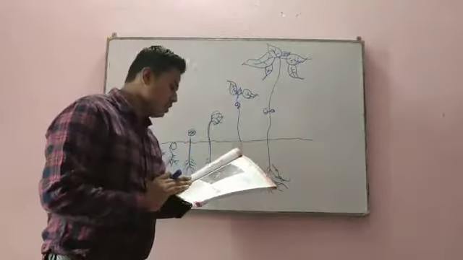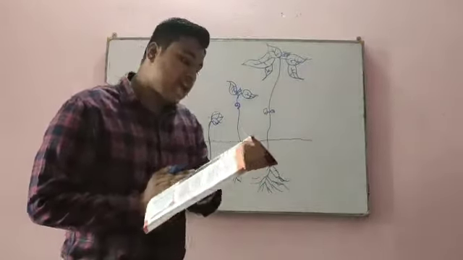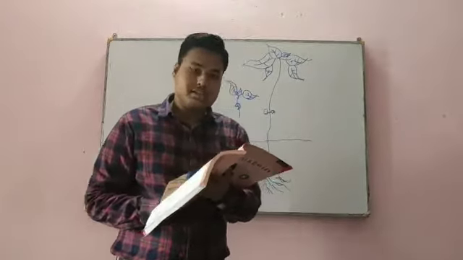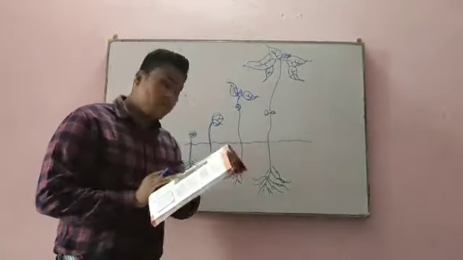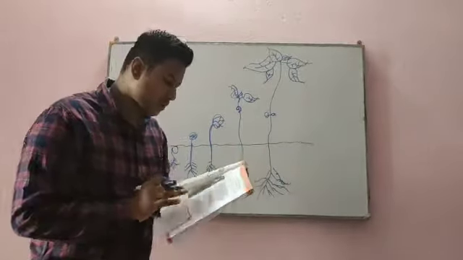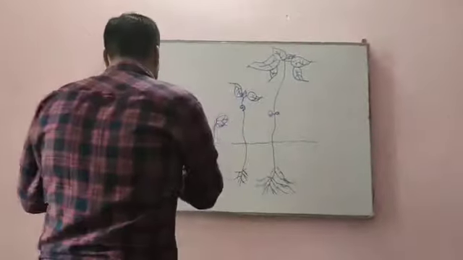Okay. Just here I will do some revision. Seeds that have one cotyledon are called monocot seeds. Examples are maize and rice. Seeds that have two cotyledons are called dicot seeds. Examples are bean and gram. Now we will move to page number 11.